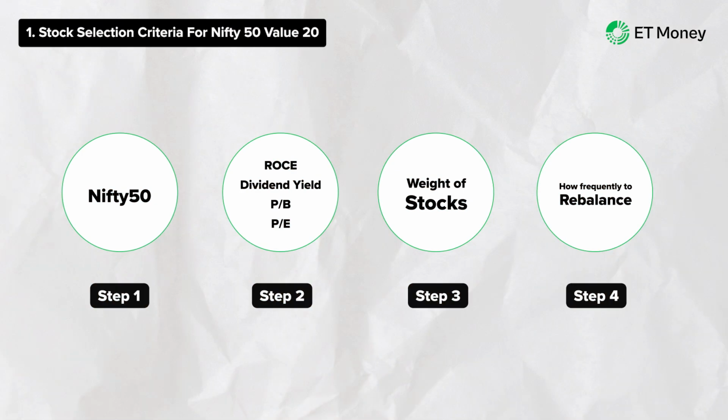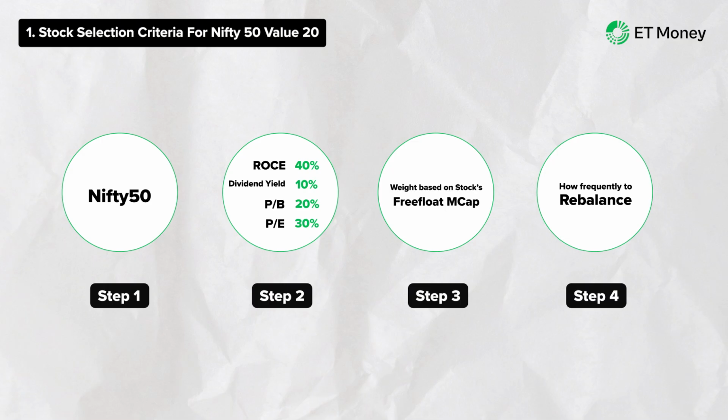In the selection criteria, ROCE has a 40% weight, dividend yield 10%, price to book has a 20% weight and price to earnings 30%. Now based on this, a consolidated score is calculated for each stock. Then 20 stocks with the highest scores are selected for the index. The third step now is to assign weight to each stock. This is done based on each stock's free float market cap.